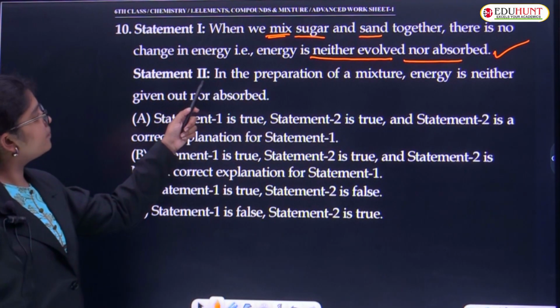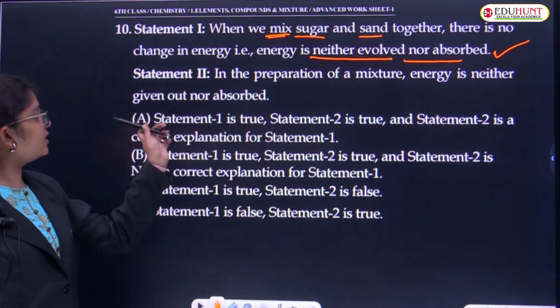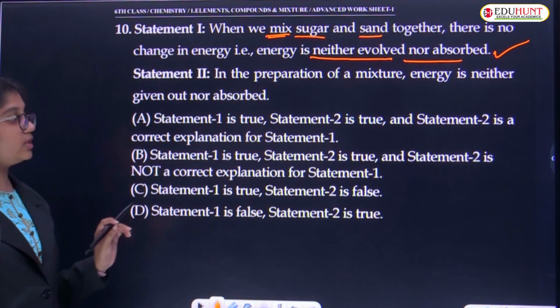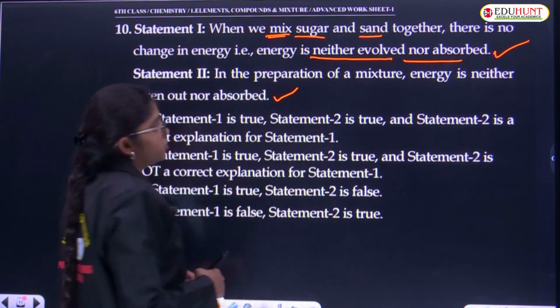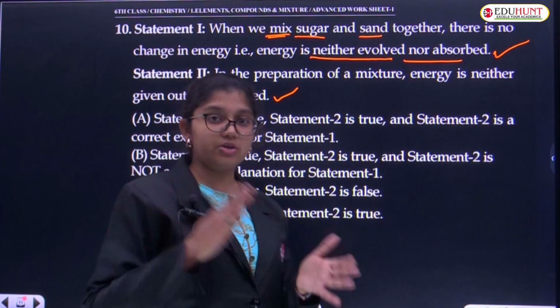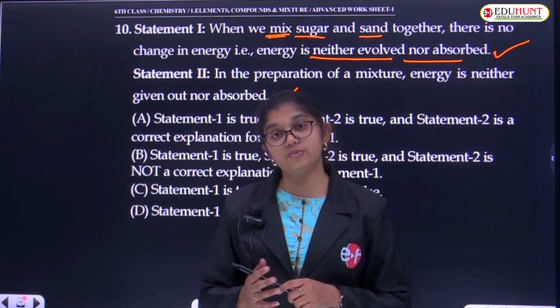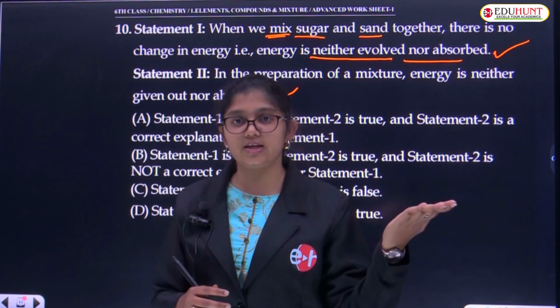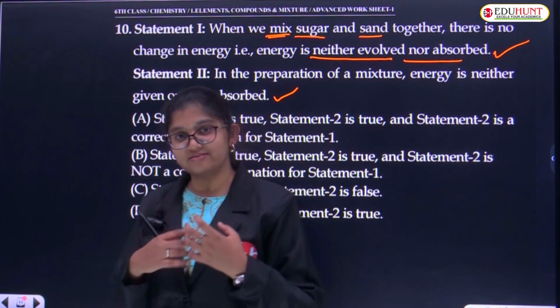Statement 2: In the preparation of a mixture, energy is neither given out nor absorbed. Okay, this is an absolute characteristic property of a mixture. While mixing two components in a mixture, there will be no energy change or absorption. For example, the muri mixture I gave, beets and muri mixture.